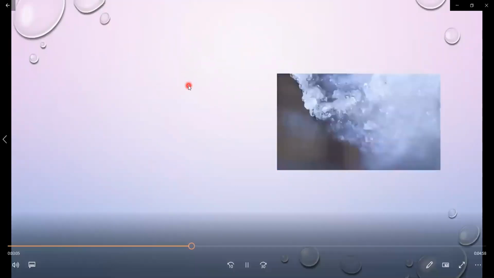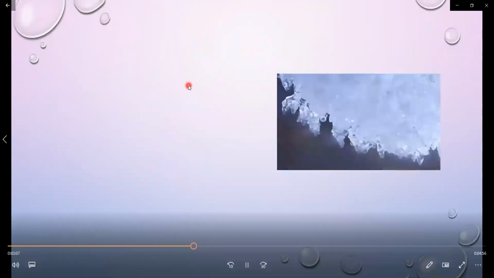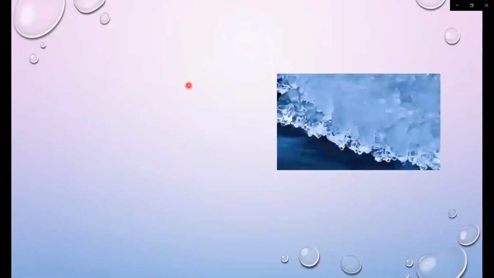Next point of the lesson, that is freezing. The water kept in a fridge or on ice becomes cooler and cooler. That is, its temperature falls. At a certain temperature, water does not get any cooler but starts freezing and forms ice. The temperature at which this happens is called the freezing point of water.